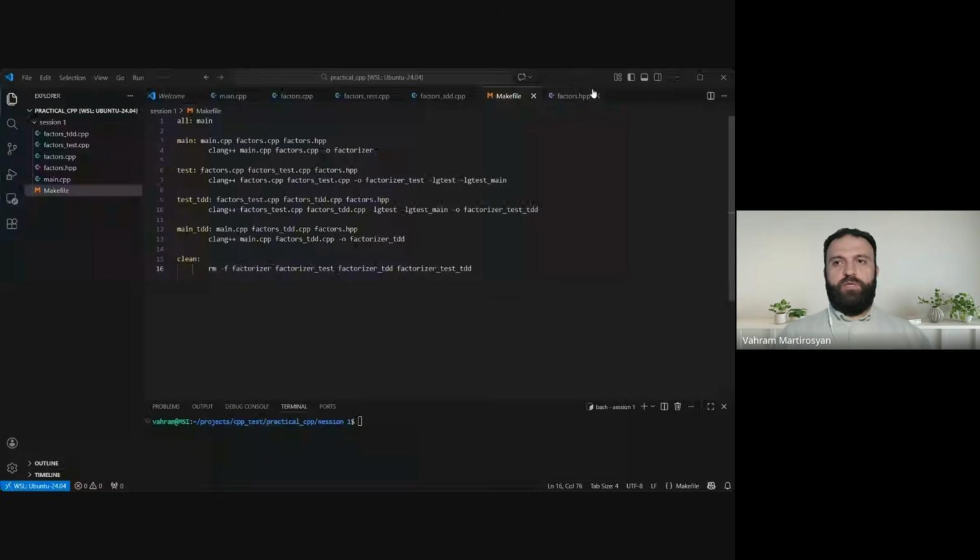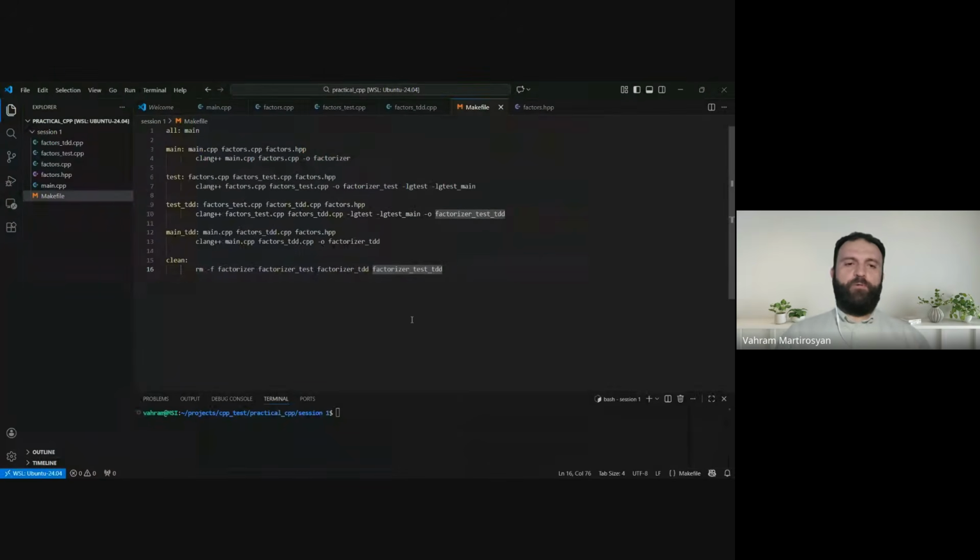Okay, so let's do a deep dive. I'm going to use my environment. My environment is Visual Studio Code, connected to a WSL server on my machine, Ubuntu. So my environment is actually Ubuntu, but the editor is Visual Studio Code.